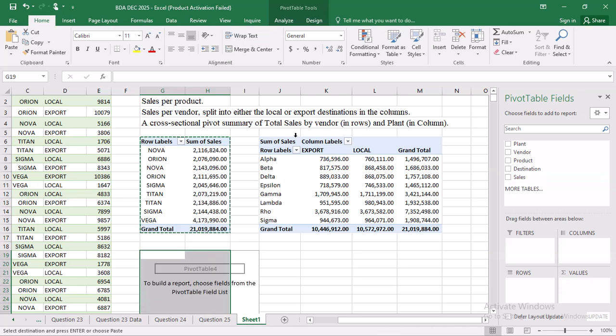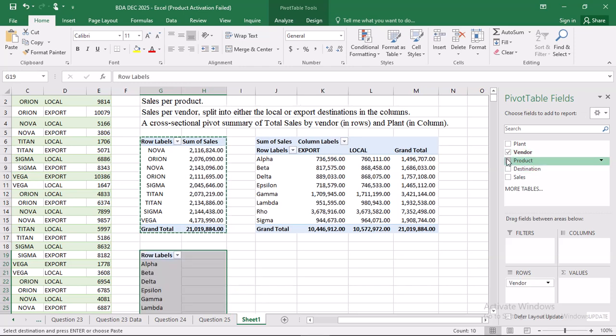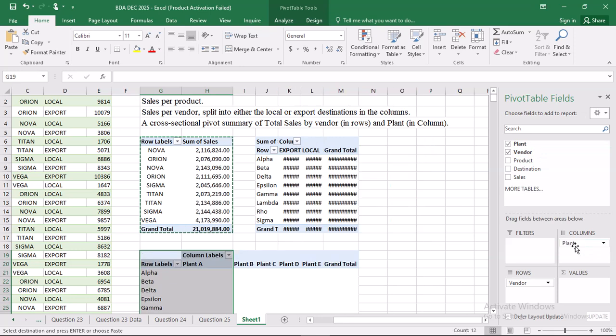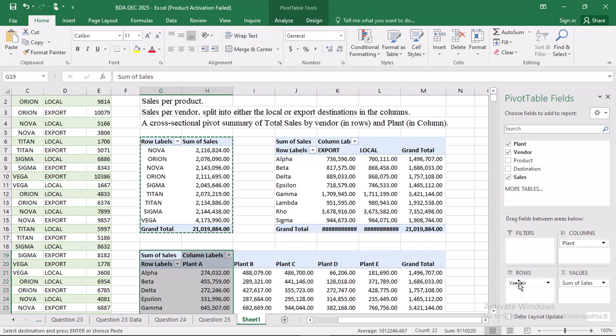Then I can read the question. It says a cross-sectional pivot summary of total sales by vendor in rows. I check vendor, then I bring products to columns. Plant, not product. So I bring plant. You click on them and then you drag while holding on the mouse. I bring plant to columns. Then I check cells, so that I have here on rows, I have vendor.